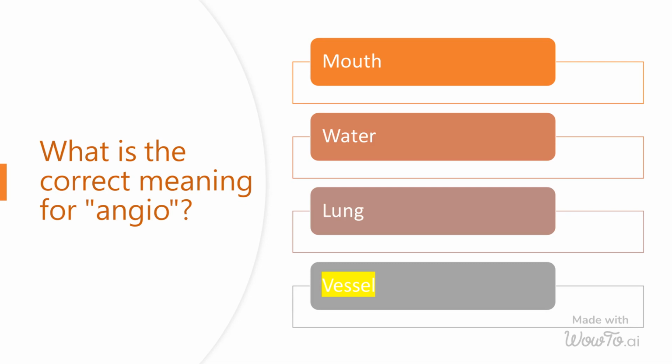Angiography is commonly used to diagnose and evaluate conditions such as blockages, narrowing, or abnormalities in the blood vessels, including those in the heart, brain, and legs. It can also be used to guide certain treatments, such as the placement of stents or the administration of clot-dissolving medications.